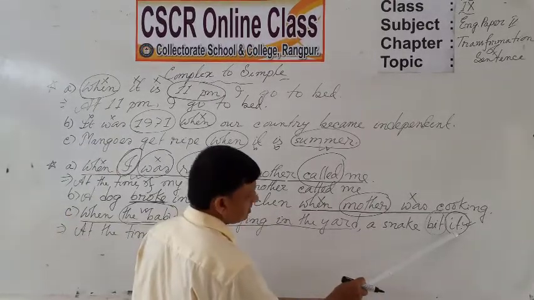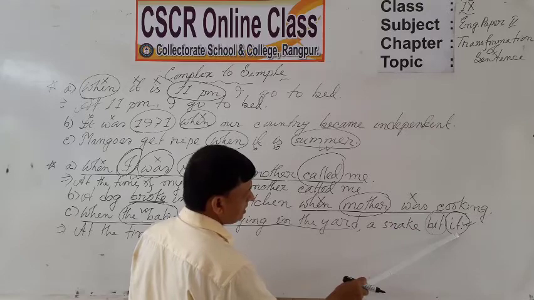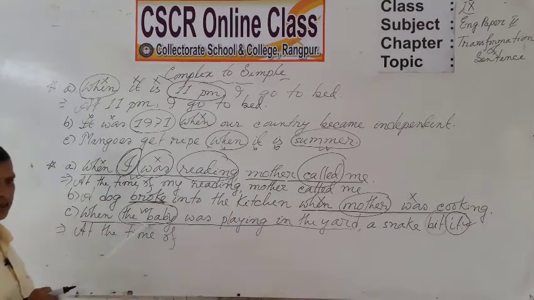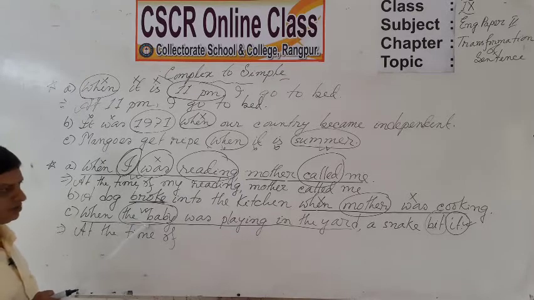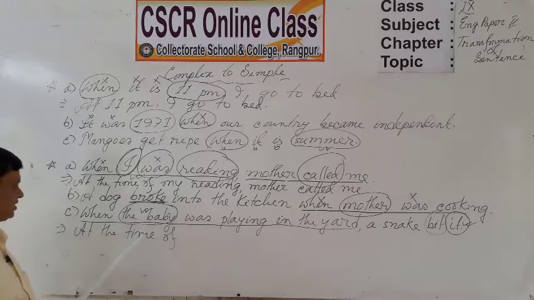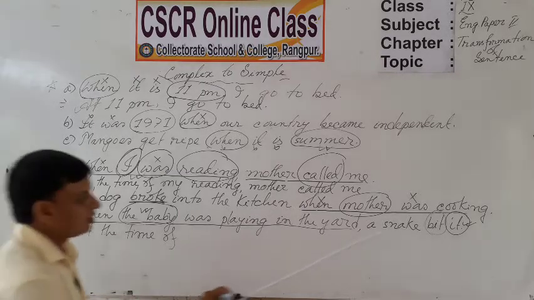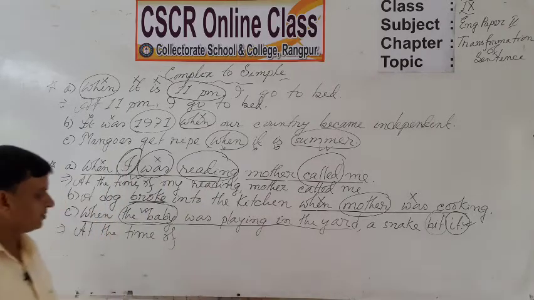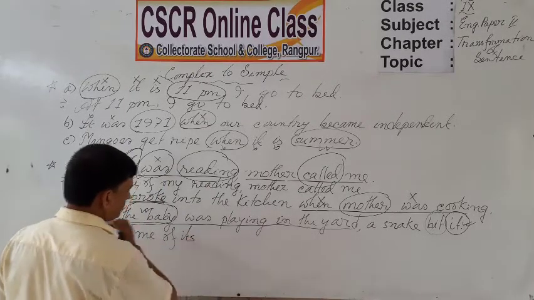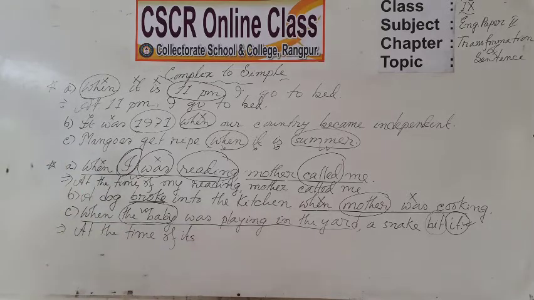The word it at the end is used in place of the noun baby, that means it is a pronoun form of the baby. So it is better to have the possessive form of the pronoun form. That means at the time of its.